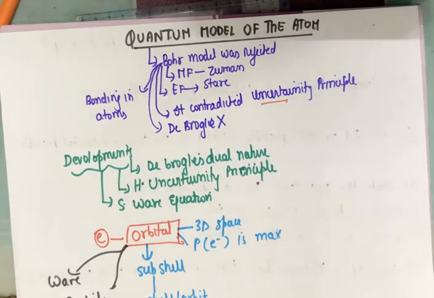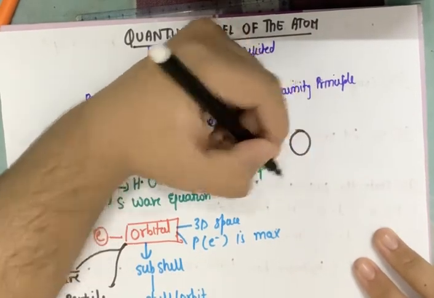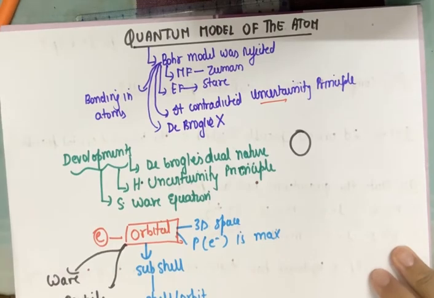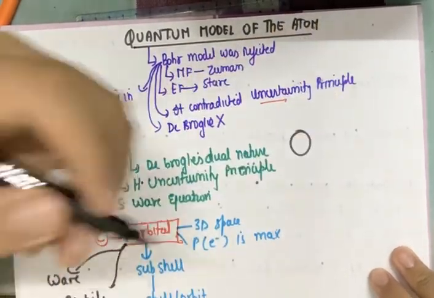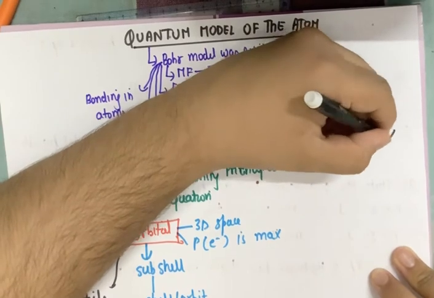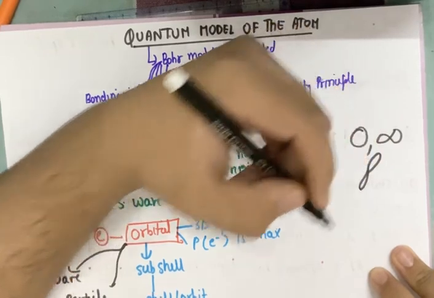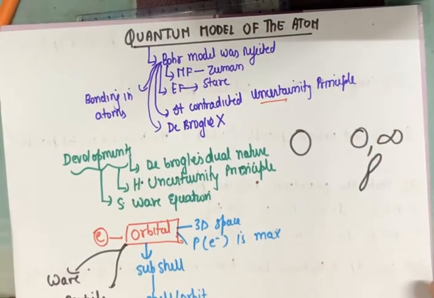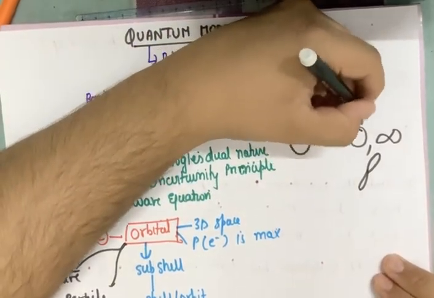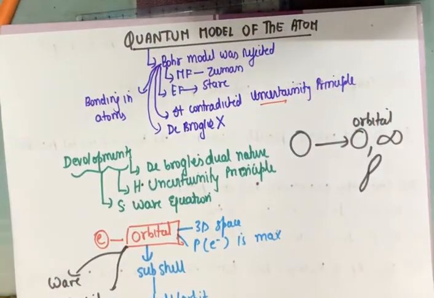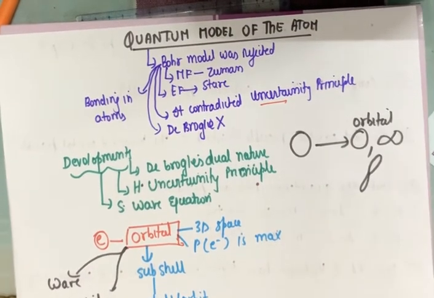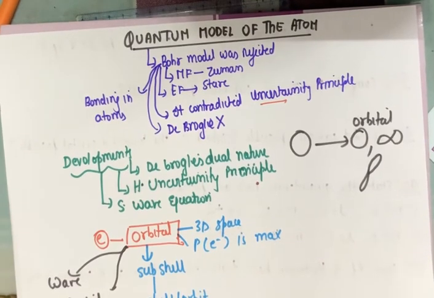Now orbits are of the same shape. Orbits will always be spherical or elliptical, whereas orbitals can be of different shapes. It can be spherical, it can be of a dumbbell shape, it can be like this as well, etc. Different shapes can be there. Fine. An electron will always be found in the orbital, but not in the orbit. So this is always a misconception: is the electron found inside the orbit or inside the orbital? It is always found inside the orbital, not inside the orbit.